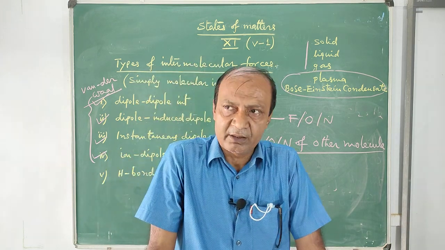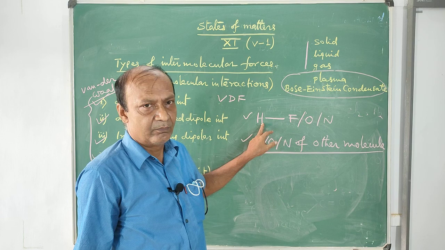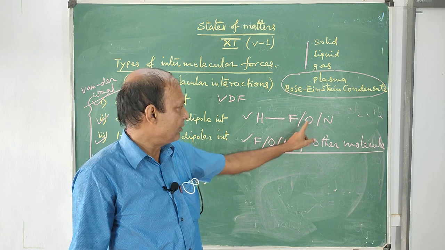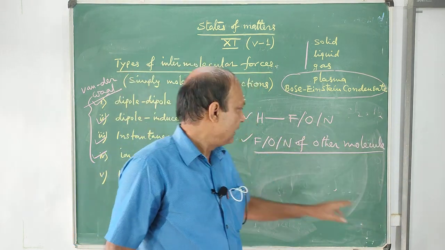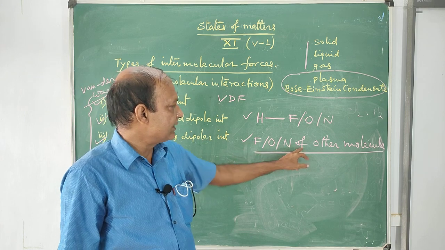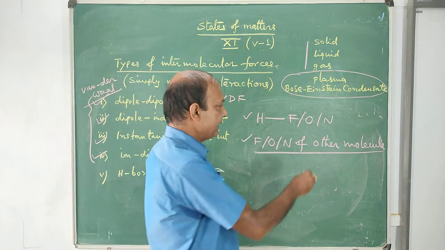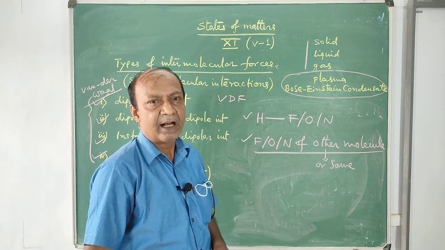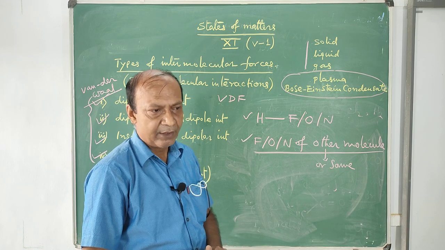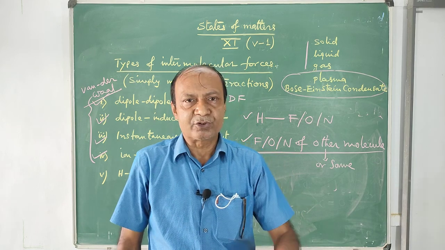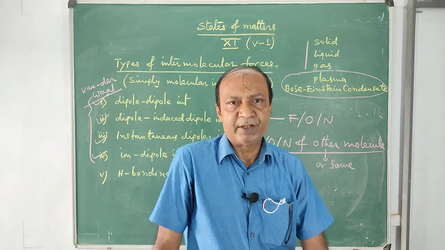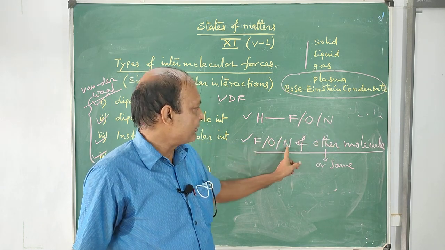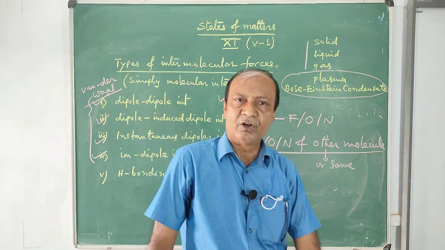So what is hydrogen bonding? It is the electrostatic attraction between the hydrogen atom attached to fluorine, oxygen, nitrogen of a molecule with the fluorine, oxygen, nitrogen of the same molecule or another molecule. Remember it, it can be same or other. This definition is hydrogen bonding. So if I ask you what is hydrogen bonding, it is the electrostatic attraction between the hydrogen atom attached to fluorine, oxygen, nitrogen and the fluorine, oxygen, nitrogen of the same molecule or another molecule.